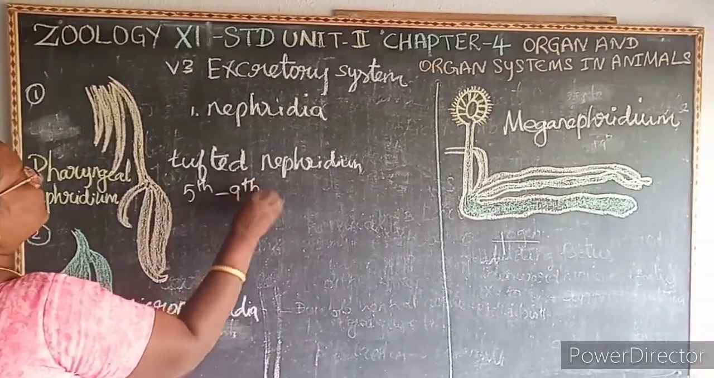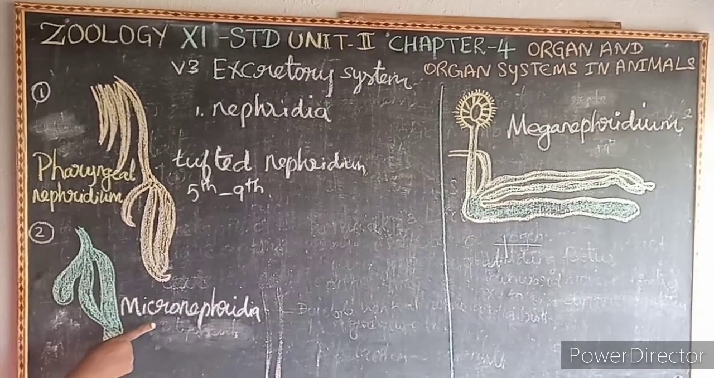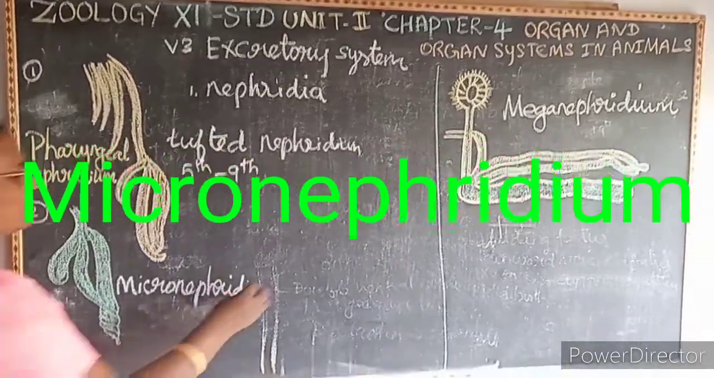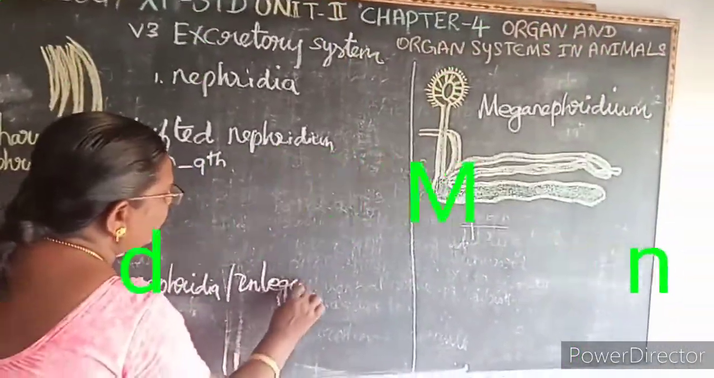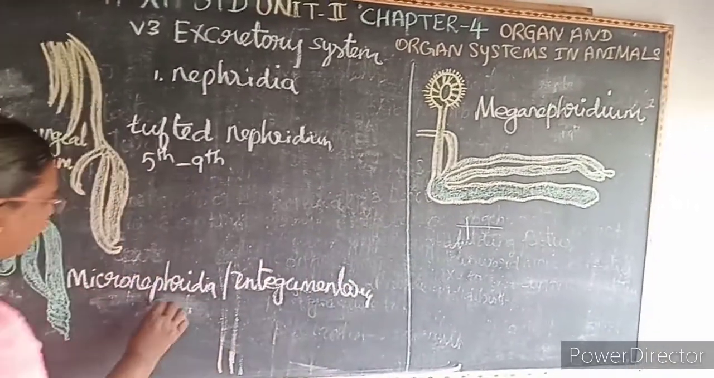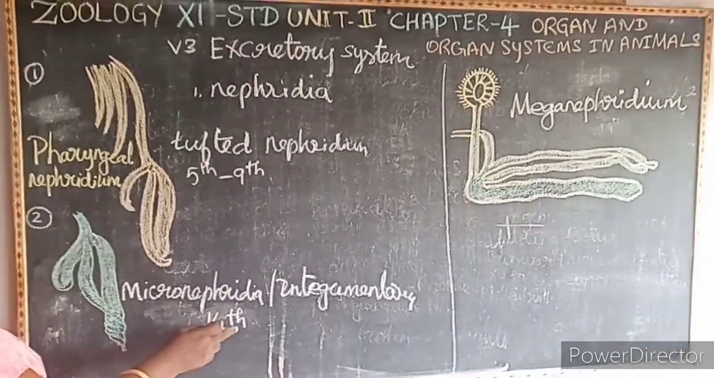Is present from the 5th to the 9th segment. Then the second nephridia is the micronephridia. See the picture. It is otherwise called the integumentary nephridia. It is present from the 14th segment onwards, from the 14th segment to the last segment.